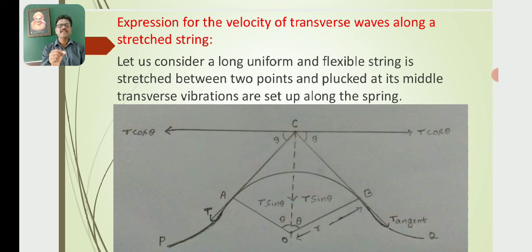Let AB be the arc of that portion of the transverse wave. Then draw the tangents at the points A and B. The tangents will meet at a point C. Then draw the horizontal line at point C, which makes an angle theta with both the tangents, CA and CB.